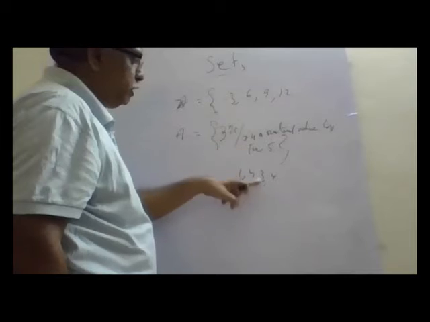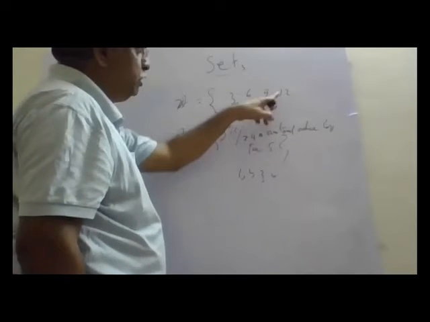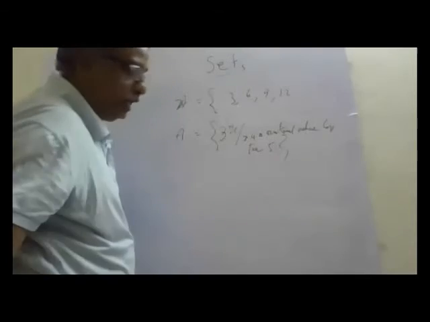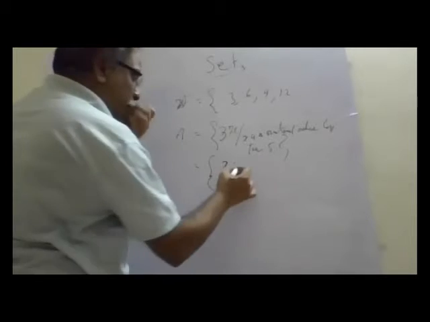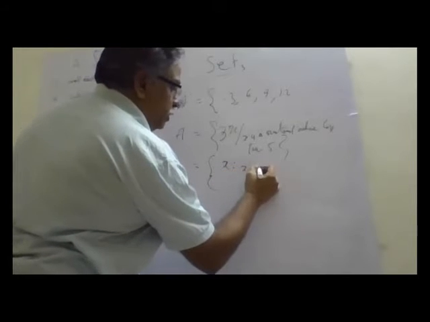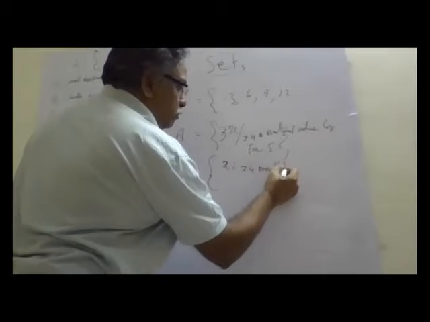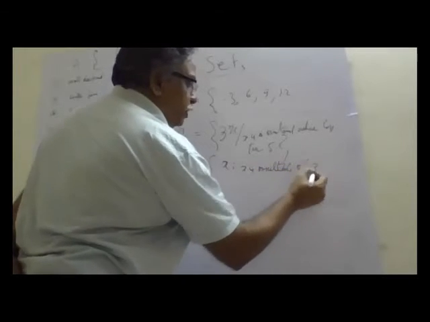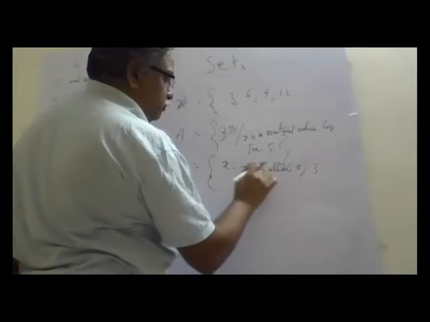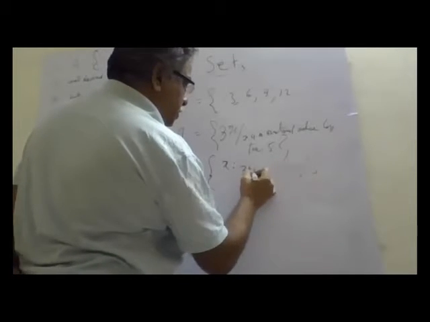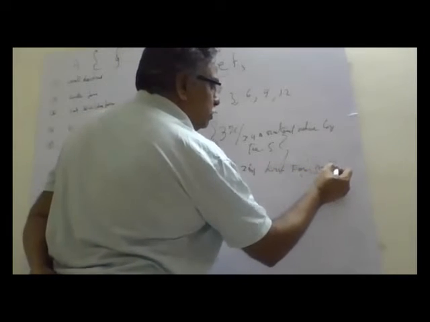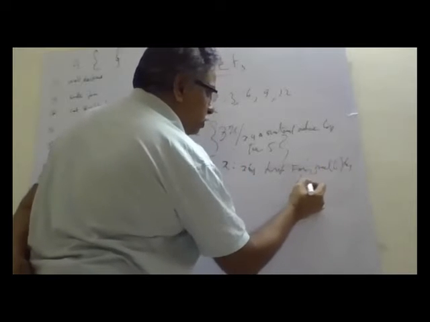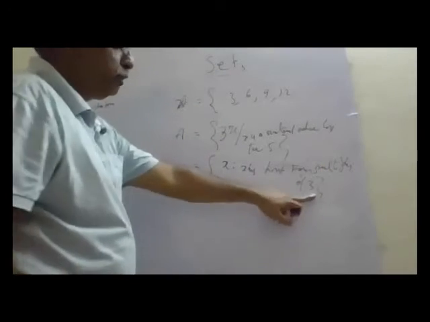Substitute 2, I will get 6. Substitute 3, I will get 9. Substitute 4, I will get 12. This is one way. Another way is to write A equal to x such that x is a multiple of 3, the first 4 multiples of 3. What are the first 4 multiples of 3?